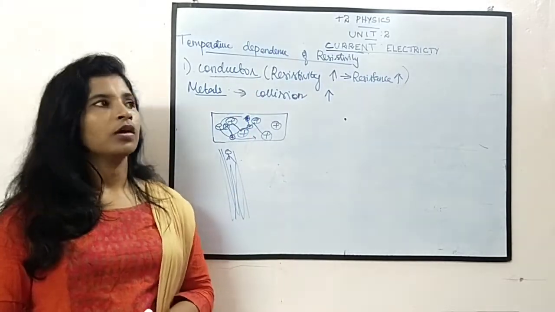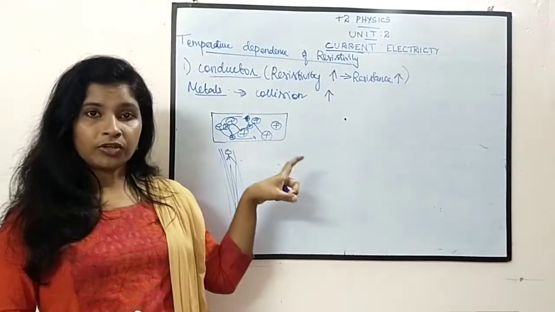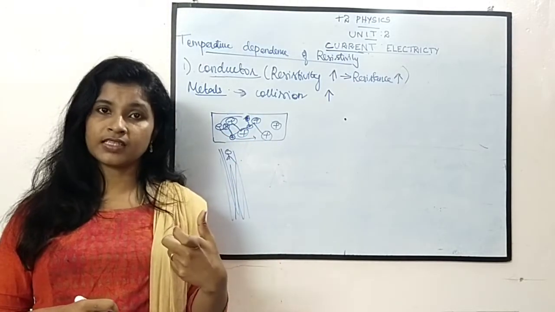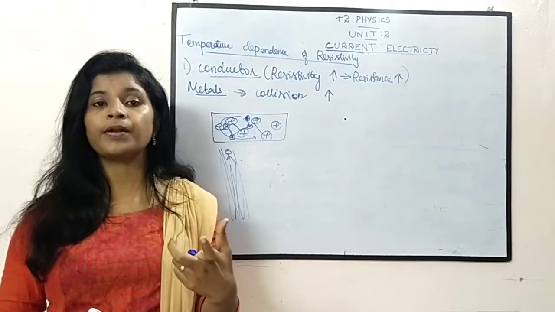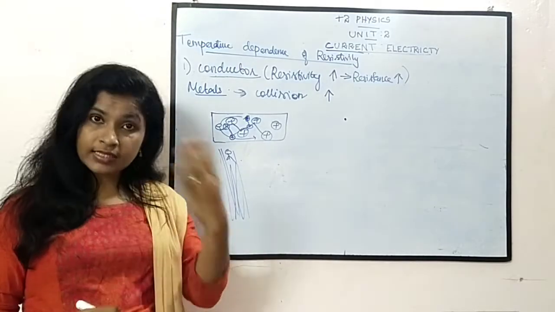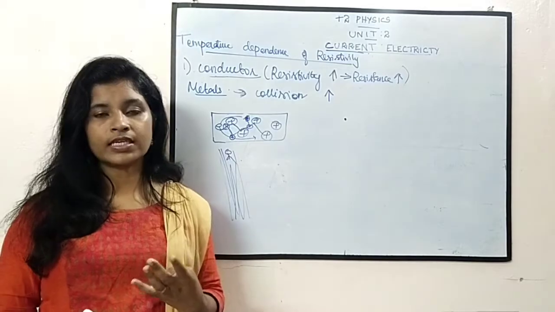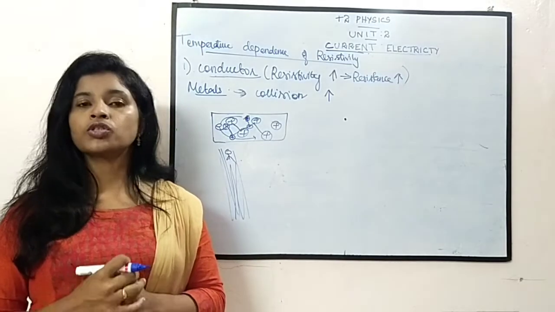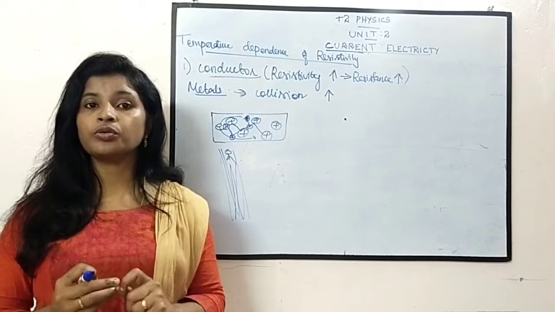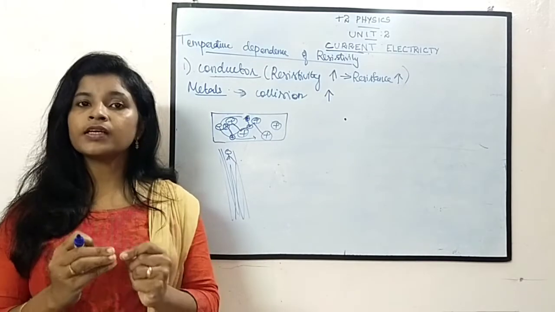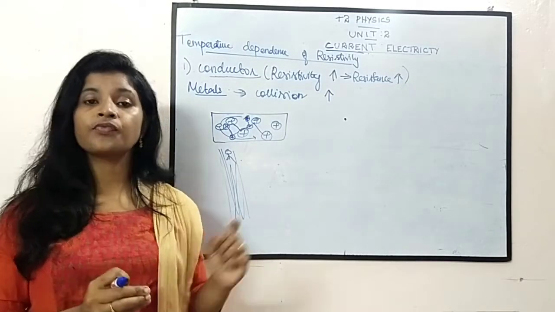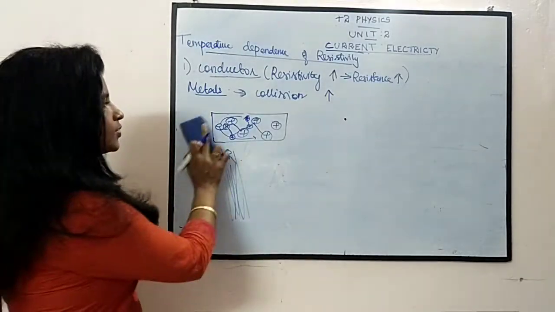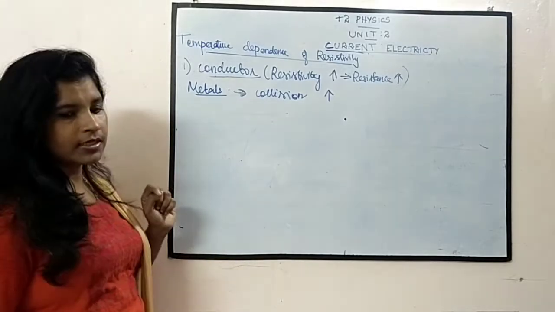Okay. Now, I told you that the increase in resistance per degree rise in temperature, that is, how much resistance increases when you apply one degree Celsius of temperature, we call that the temperature coefficient of resistance. Okay. So now we are trying to calculate the temperature coefficient of resistance for a metal. For that, consider this metal. Okay. Consider this is a metal.